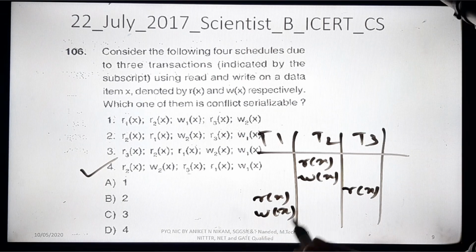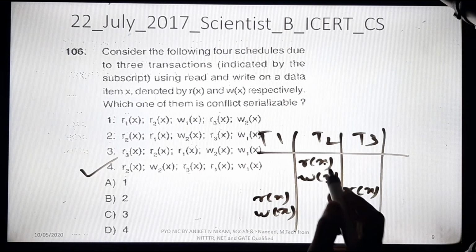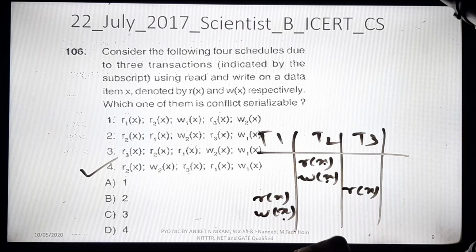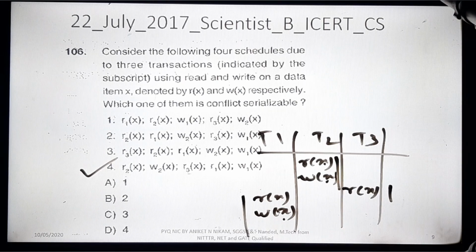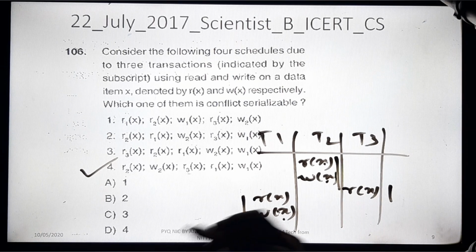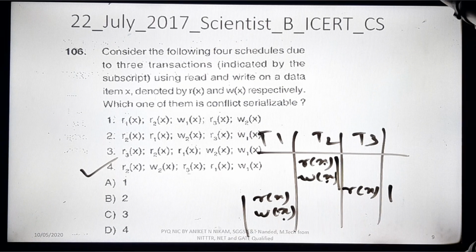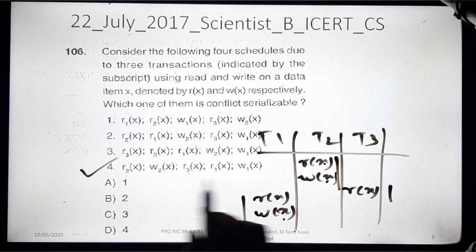All the operations are on the same variable, x, the same data. This is actually a serial schedule, because first T2 is executing, then T3, then T1. So this is already a serial schedule and it should be consistent. It will not give any inconsistency problem. When we have a concurrent schedule, the instructions of different transactions will interleave, like in the previous example. So we can say that this is the correct option.